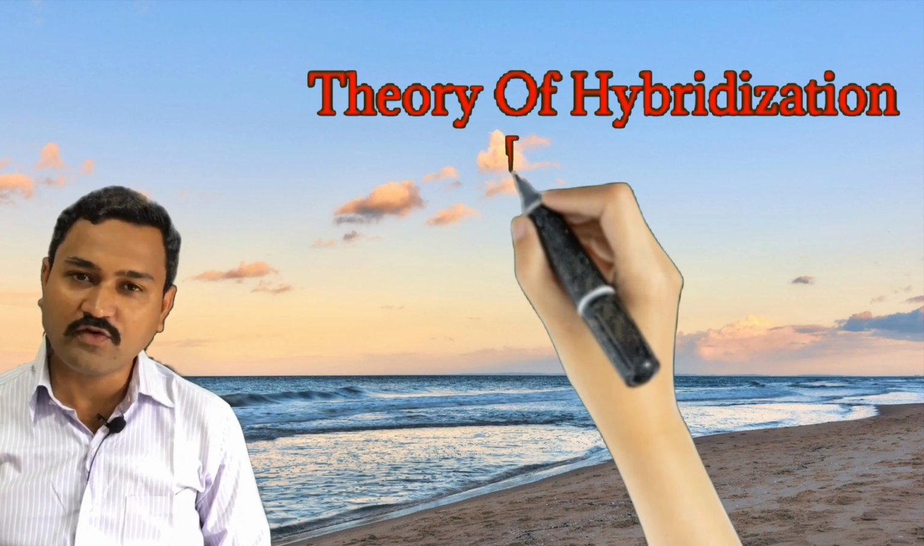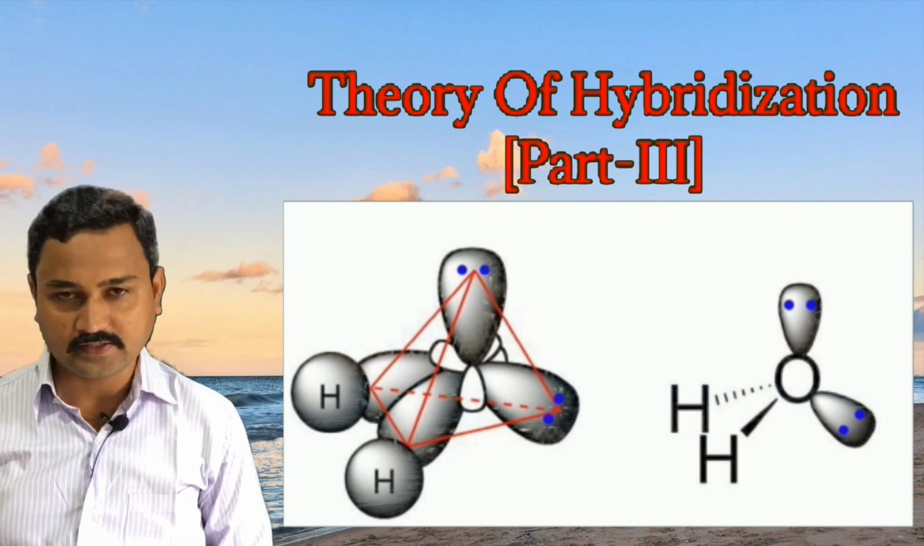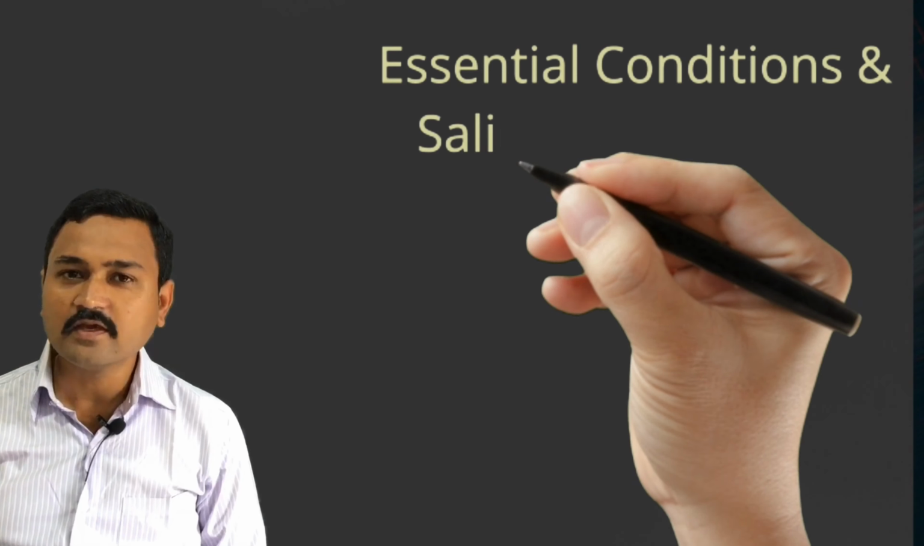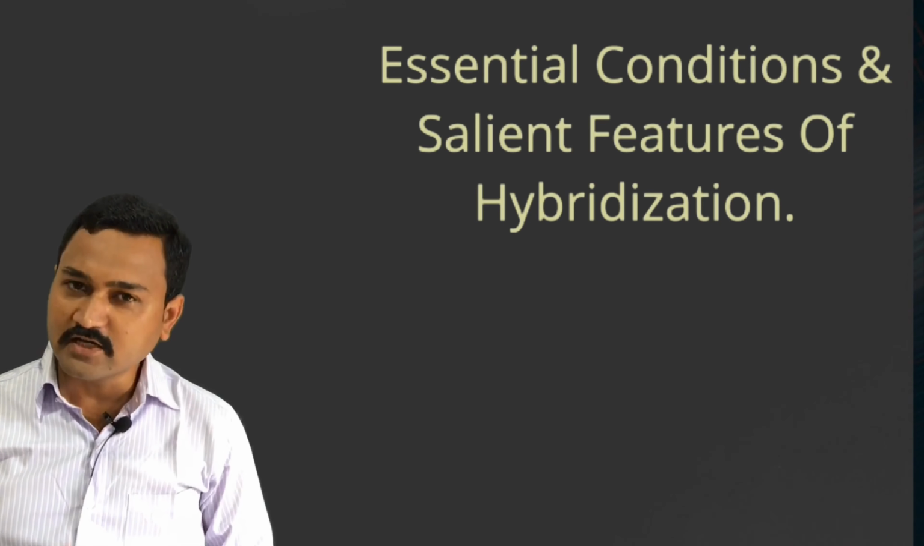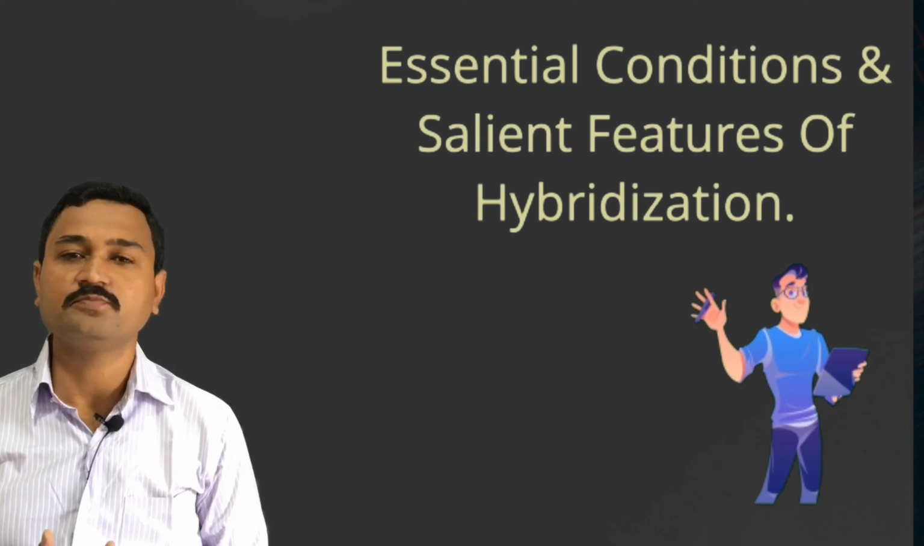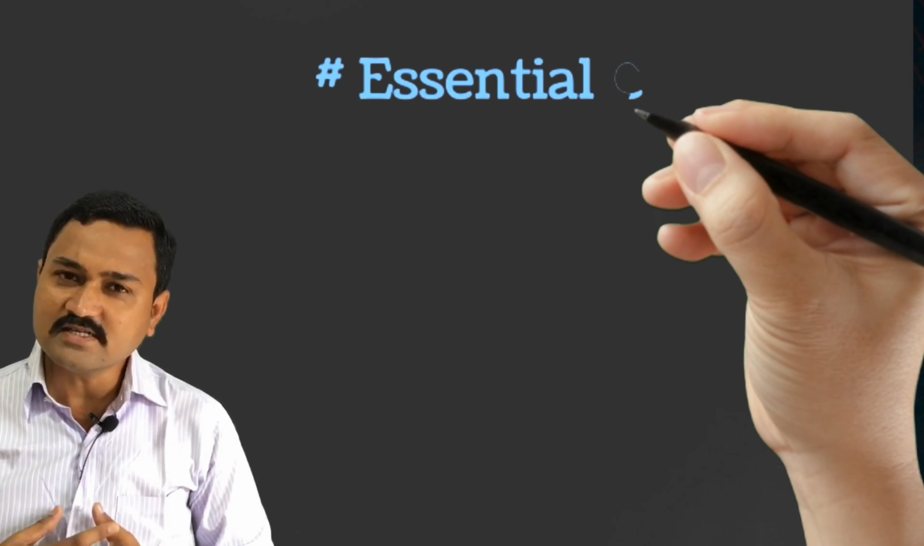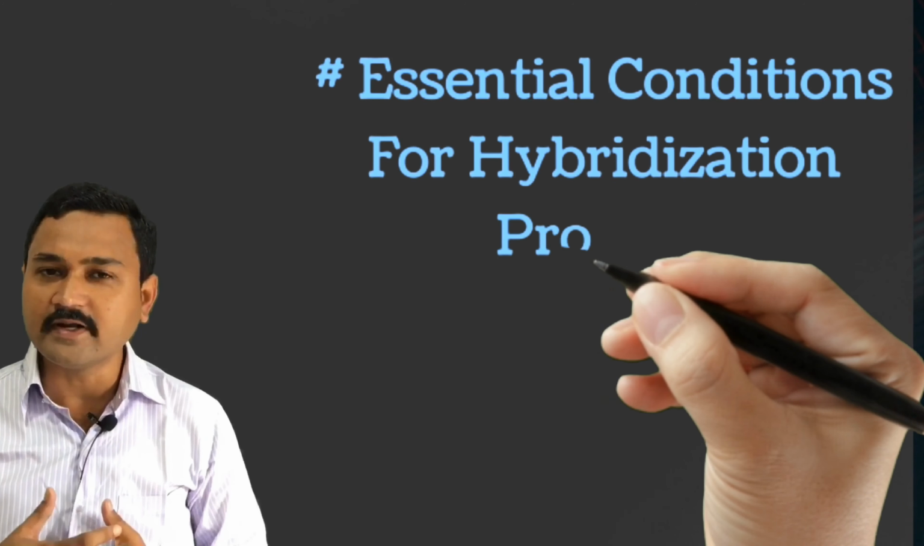In today's lecture, we are going to learn about the theory of hybridization, that is our part 3. Our today's topic is the essential conditions and the salient features of the hybridization. Now let us consider the essential conditions for the hybridization.